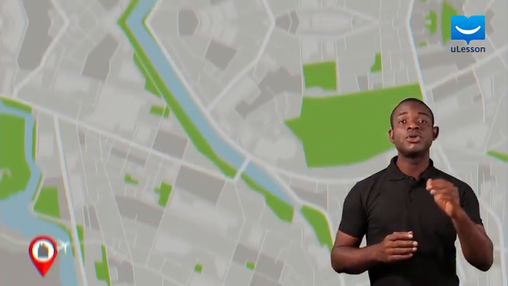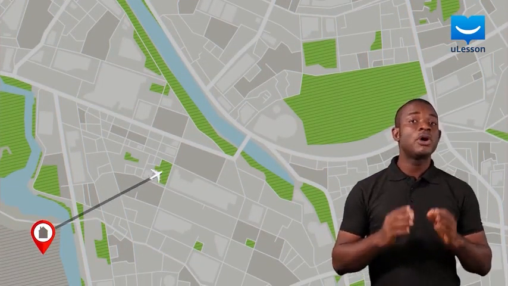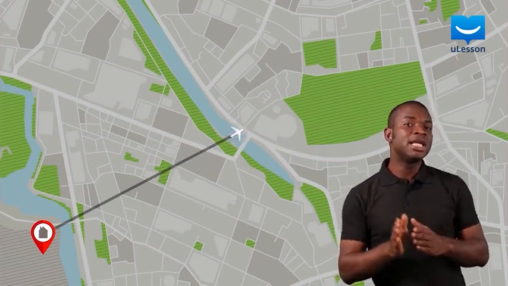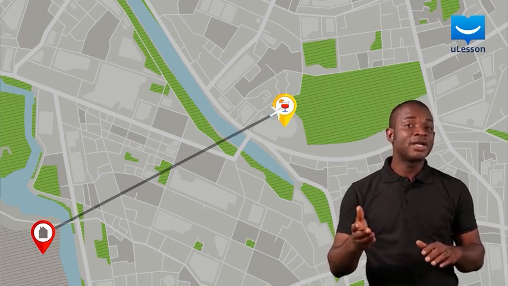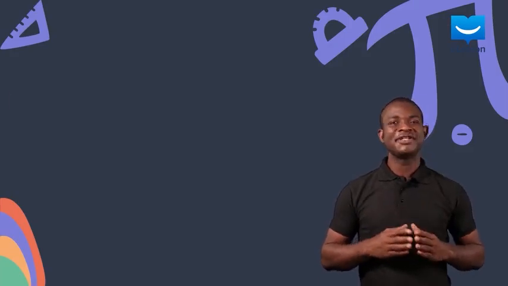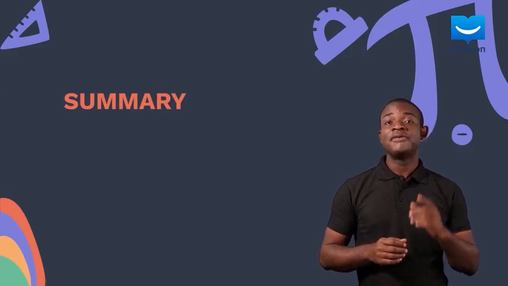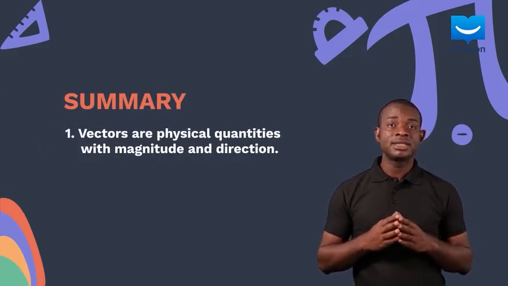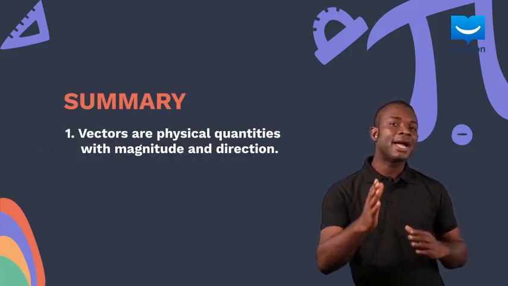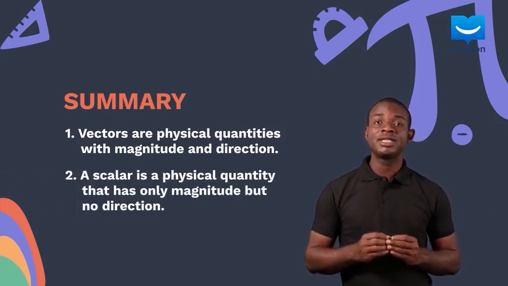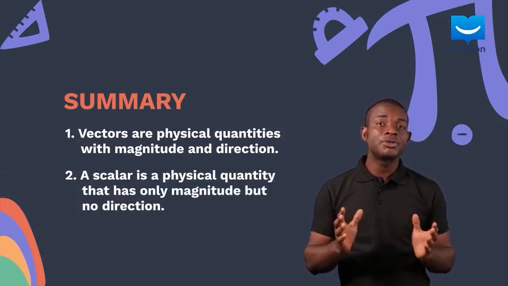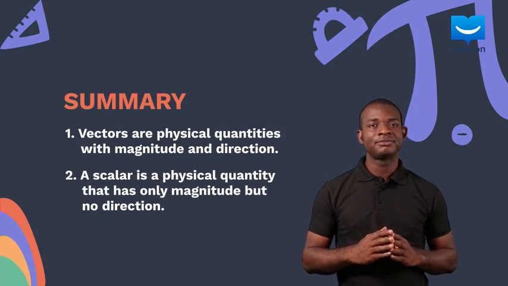When you traveled to your favorite holiday spot, you had a certain displacement in a given direction. Can you now see how vectors can be used to describe your vacation? In summary, we have seen that vectors are physical quantities with magnitude and direction. Also, a scalar is a physical quantity that has only magnitude but no direction.